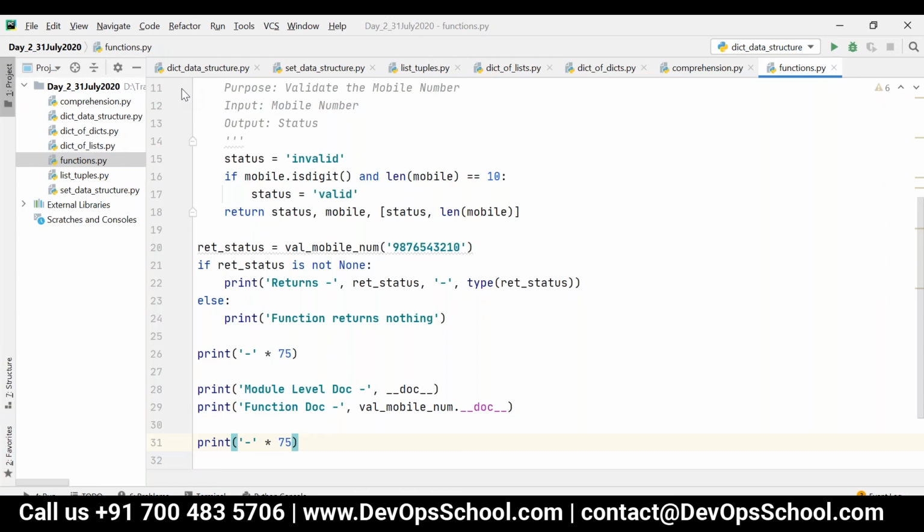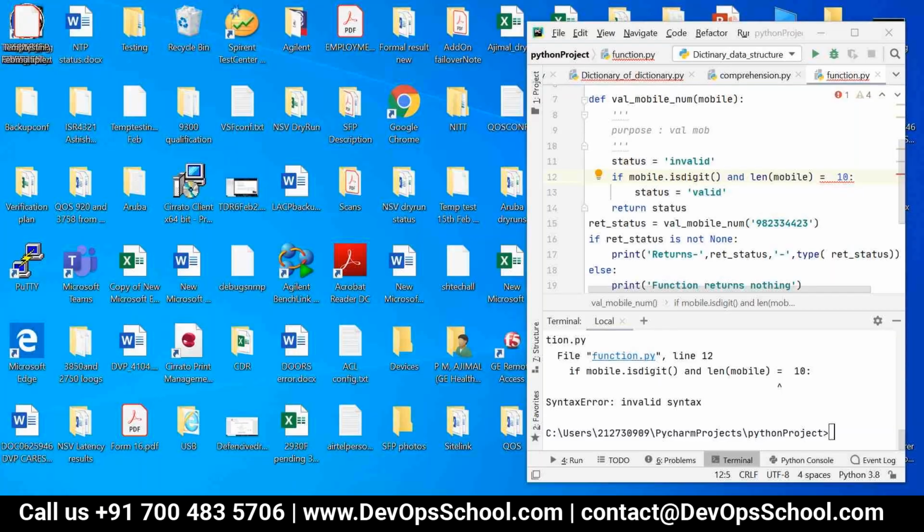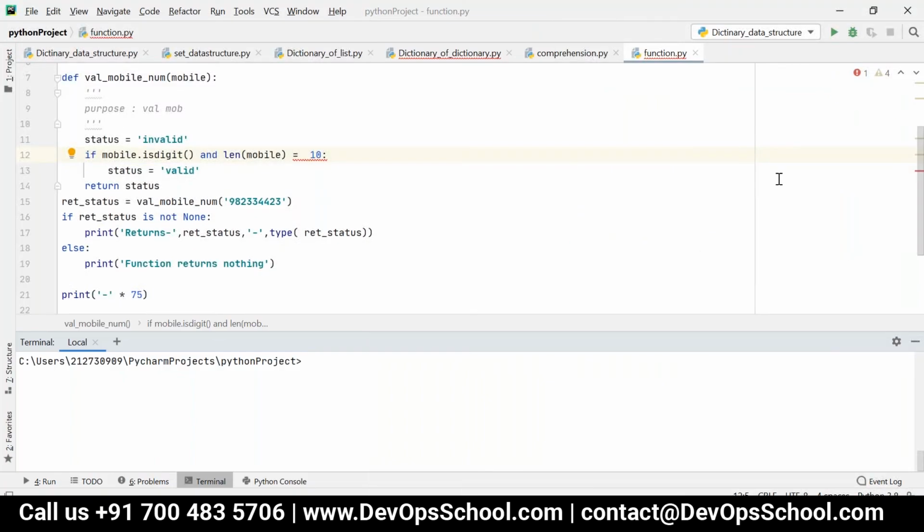Okay, I'm getting some errors. What error are you getting? One is invalid syntax. Please share your screen. I think accidentally I pressed something.